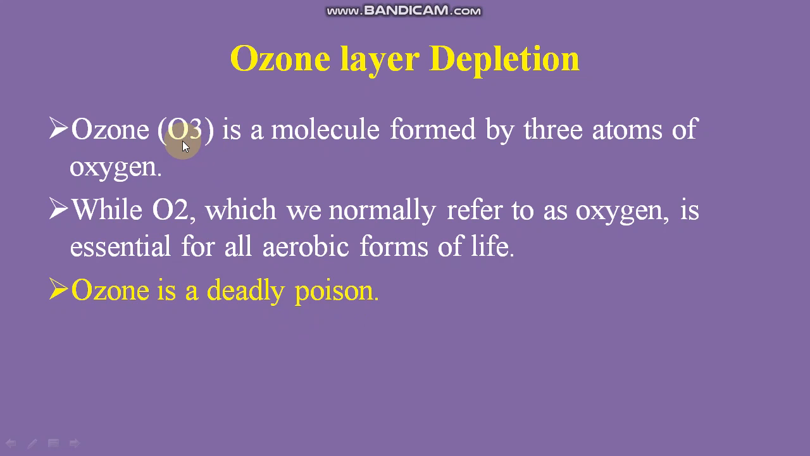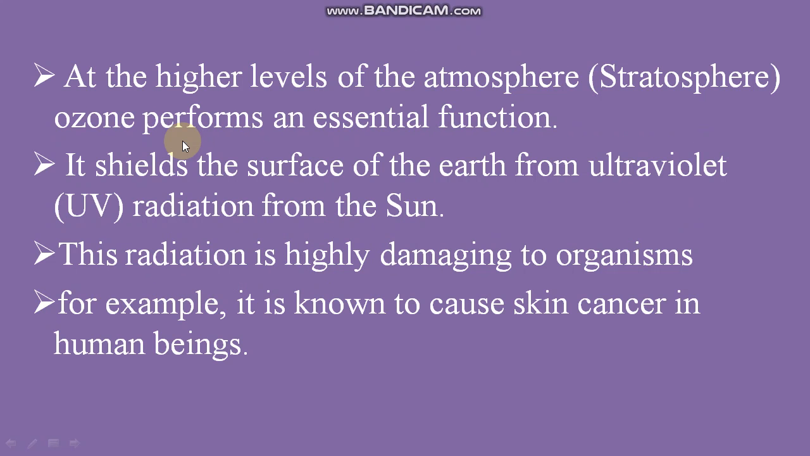Now we will see how this ozone is formed in the atmosphere. At the higher levels of the atmosphere, that is the stratosphere, ozone performs an essential function. You have already learned the layers of the atmosphere in your previous standard. The layers start from the troposphere, then the stratosphere, the second layer of the atmosphere. This ozone is there in the stratosphere and it protects us from the UV rays.